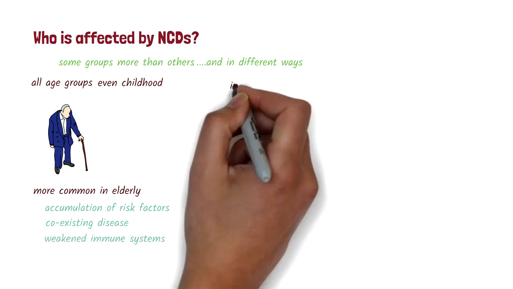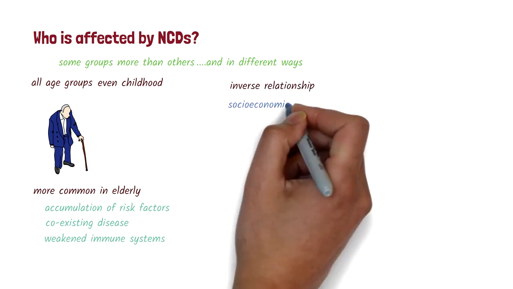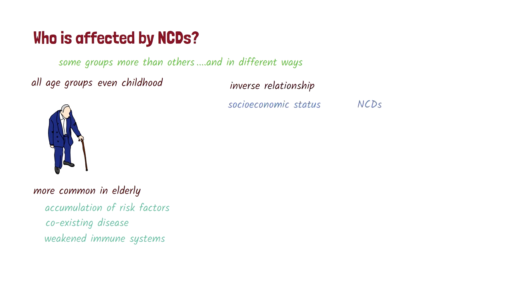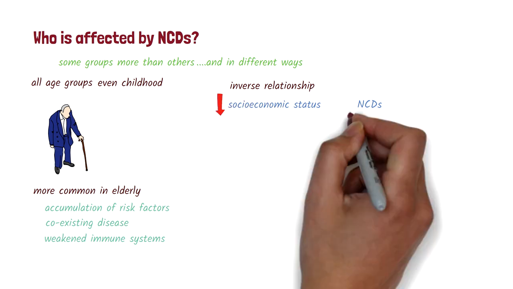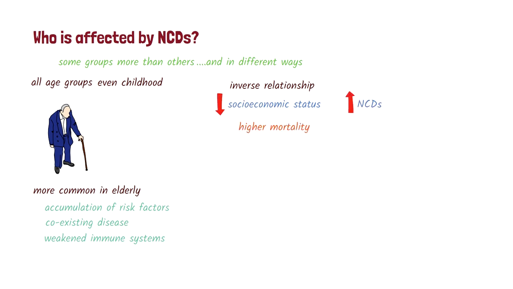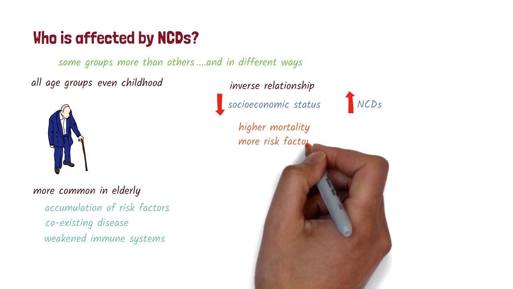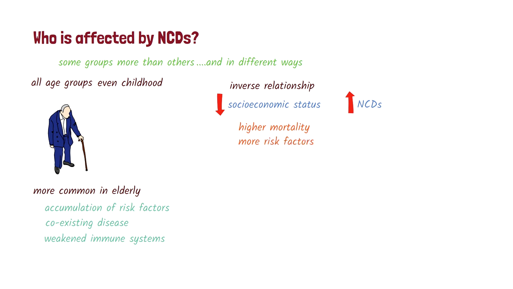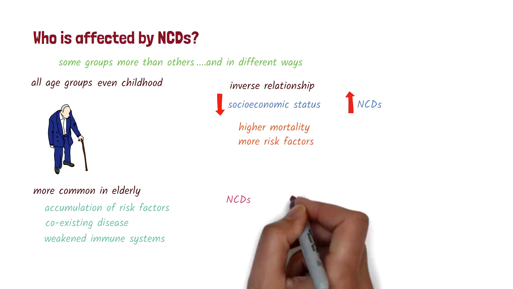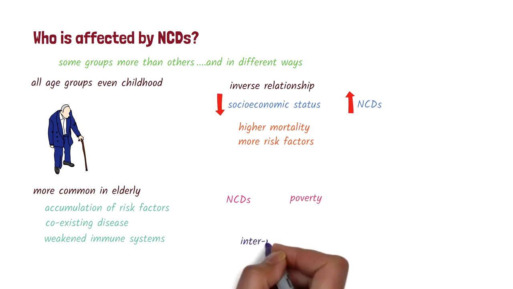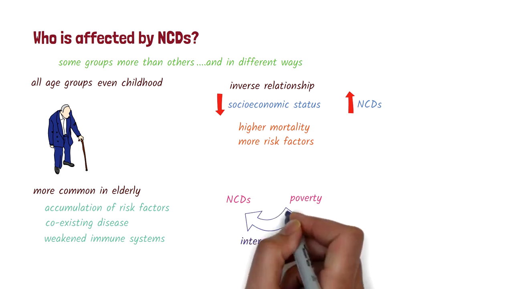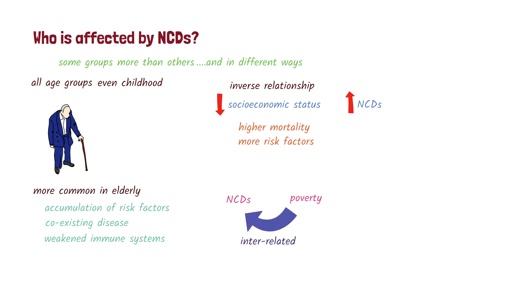There is an inverse relation between socioeconomic status and NCDs. People with low socioeconomic status are at a higher risk of dying from these diseases and tend to have more risk factors compared to those with high socioeconomic status. NCDs and poverty are also closely interrelated in a vicious cycle. Poverty can lead to increased rates of NCDs, and these diseases can drive people into poverty.